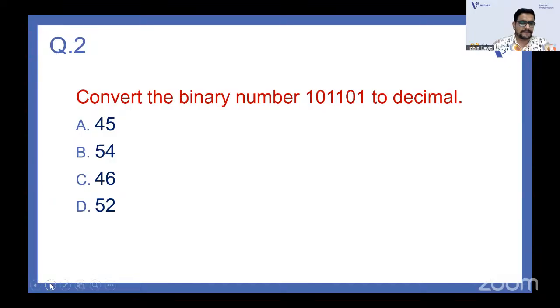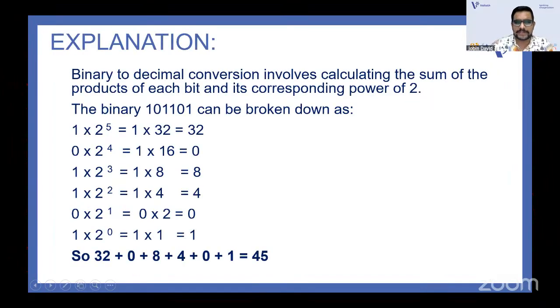Yes, it is just 54. Someone is giving the answer. It is 45. I will tell you how to convert this binary number. I told you it should be converted with the powers of 2. The binary numbers consist of 2 digits, so it should be converted with the powers of 2. So we have 101101. Obviously the first 1 will be multiplied with 2 raised to 5. How?